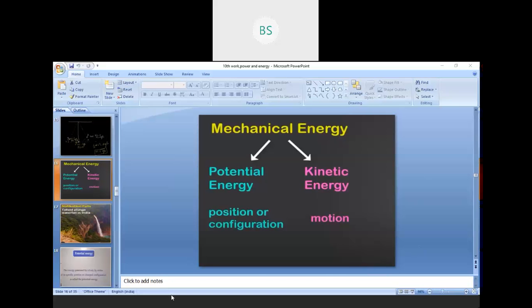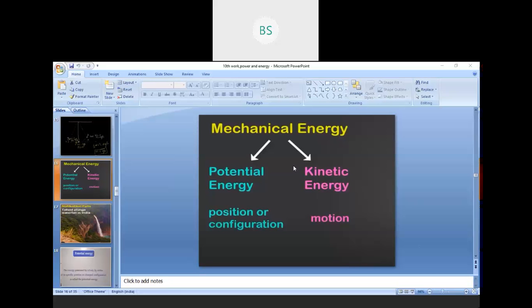It is a combination of potential energy and kinetic energy. So the total mechanical energy of a body is the sum of its potential energy and kinetic energy. When we add potential energy and kinetic energy, we get mechanical energy. So the combination of potential energy and kinetic energy is nothing but mechanical energy.